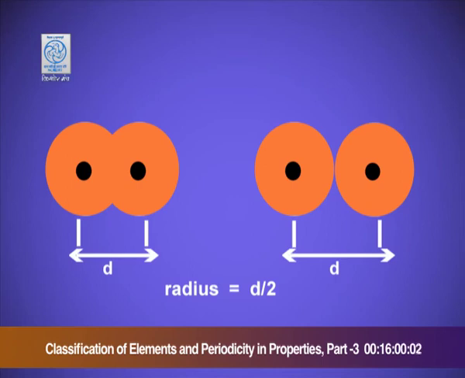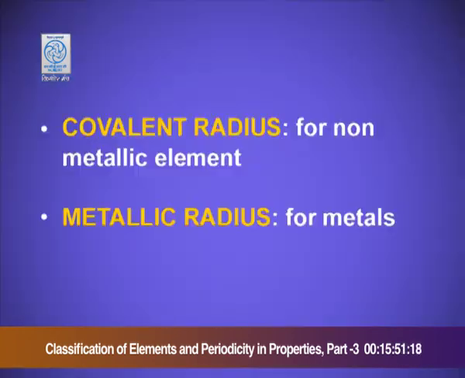From the picture you can see that the two atoms are covalently bonded and the two black dots are the nuclei. The distance between the two nuclei is d, and half of the d is the atomic radius. Covalent radius, we use the term for the non-metallic elements. Metallic radius, we use the term for metals.